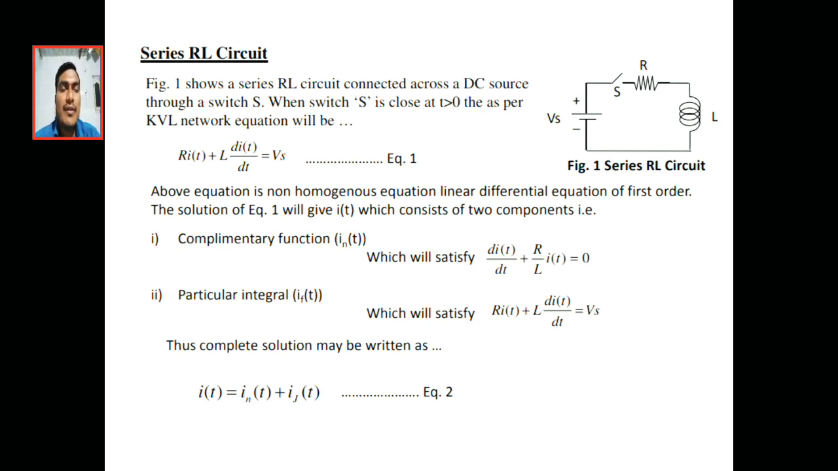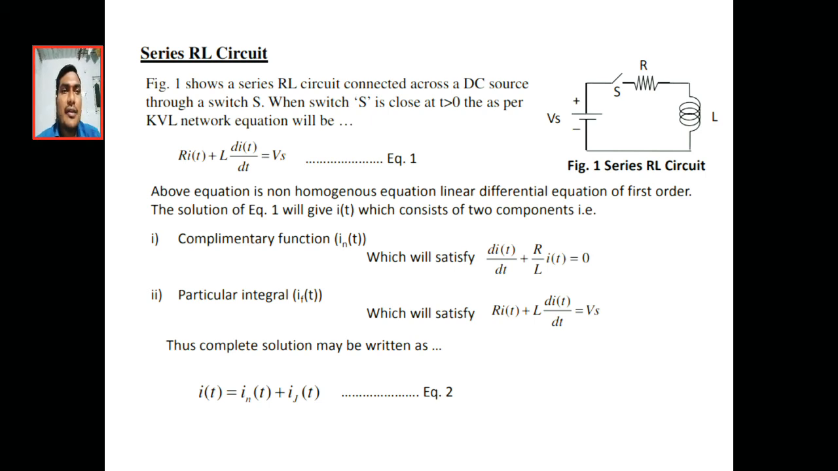By writing the KVL equation in that loop, we get the drop across the resistor, I into R, where I of t is the instantaneous current, plus L into dI of t by dt, which is the voltage expression for the inductor. I already discussed this in previous videos. Before going to this video, please watch the earlier lectures, then we will get clarity on these equations. This is equal to Vs by KVL.